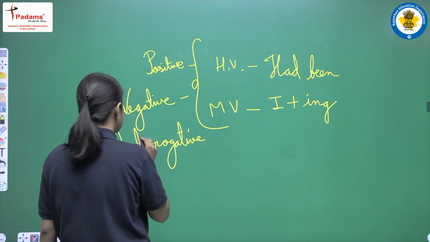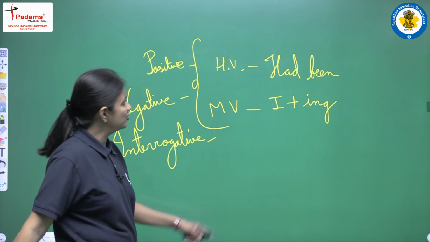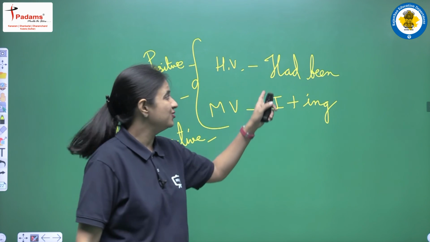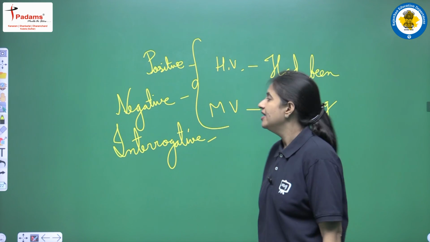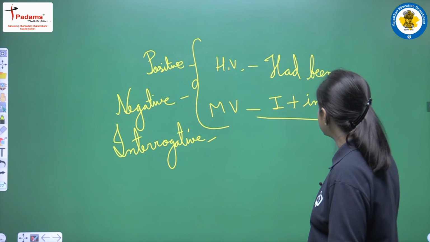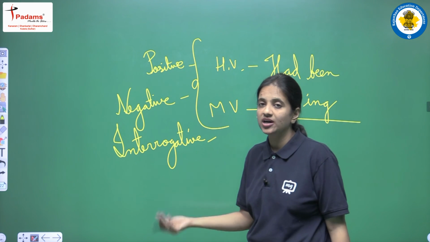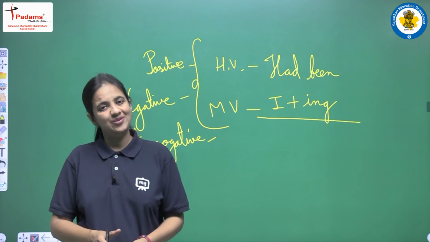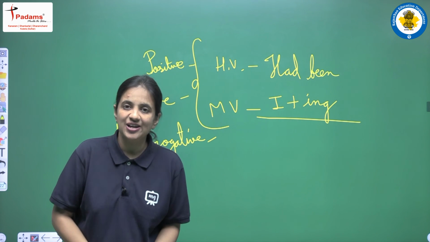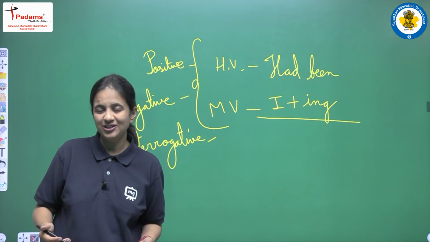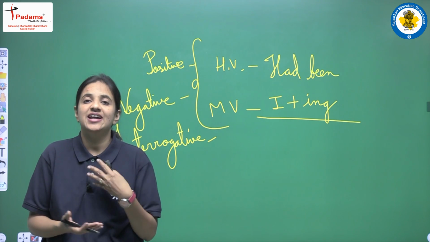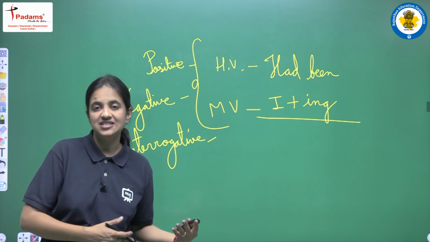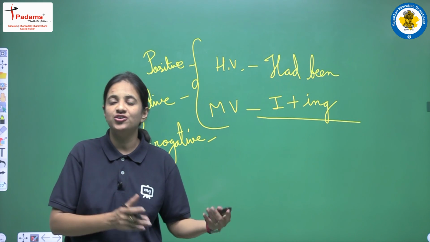So for all the given sentence always we use the same rules, always we use had been as helping verb and always we use first form plus ing as a main verb. Okay, so yes, these are the rules of this tense and now I am very much sure that this tense is clear to you all, and now you all are able to solve all the sentences that are based on this tense, that is past perfect continuous tense.